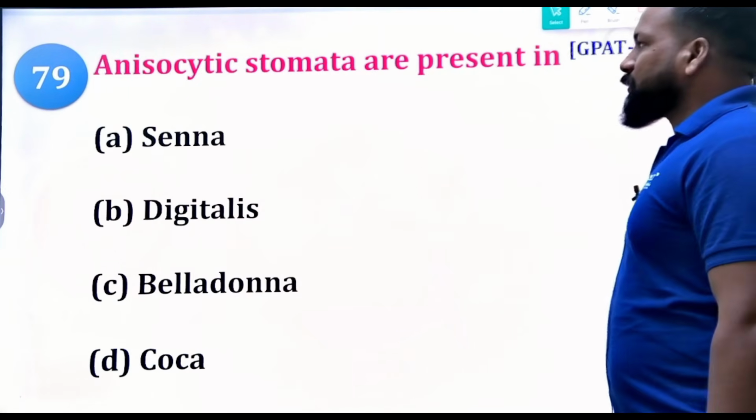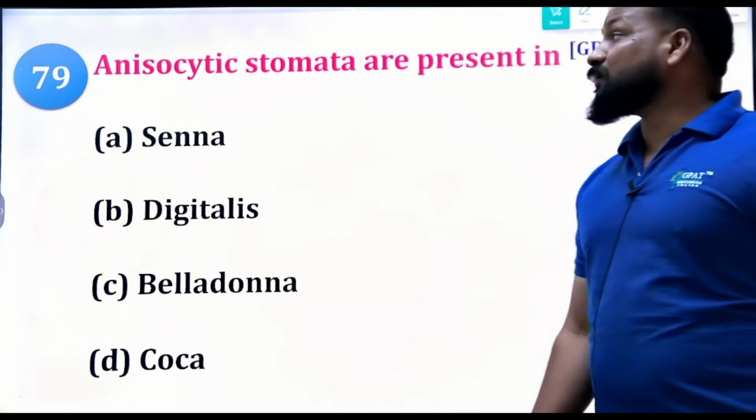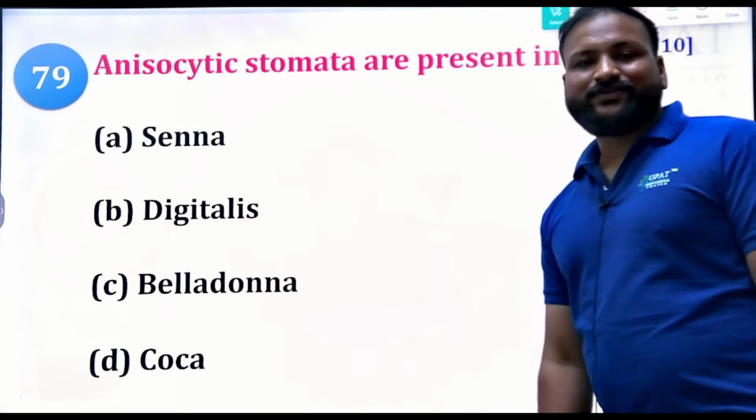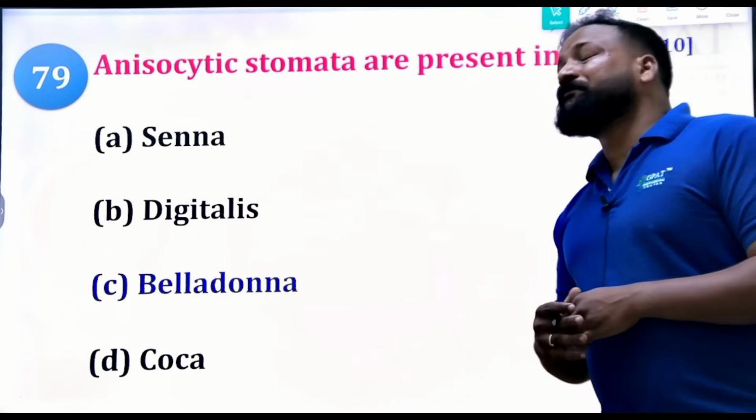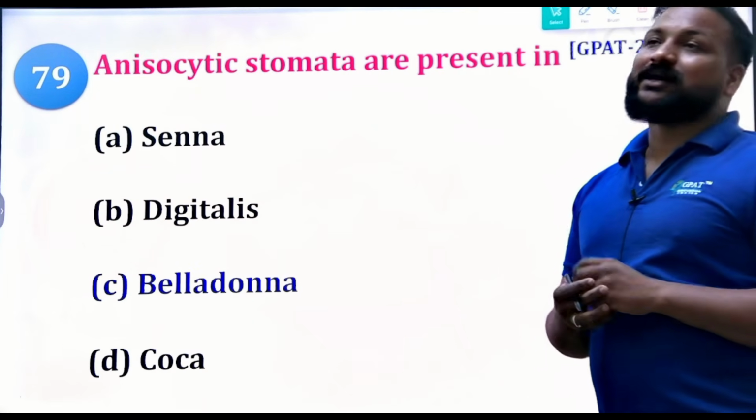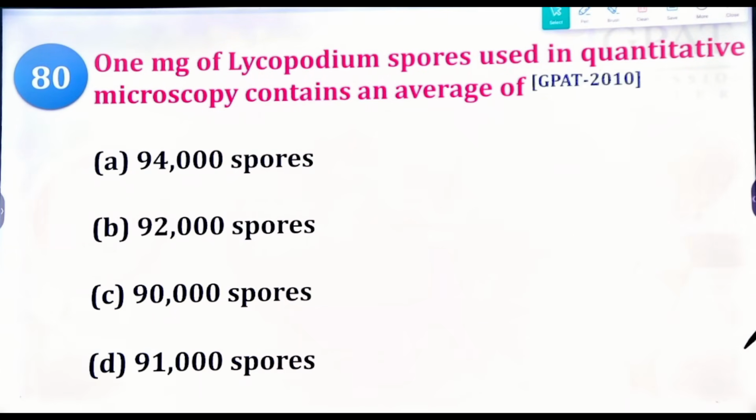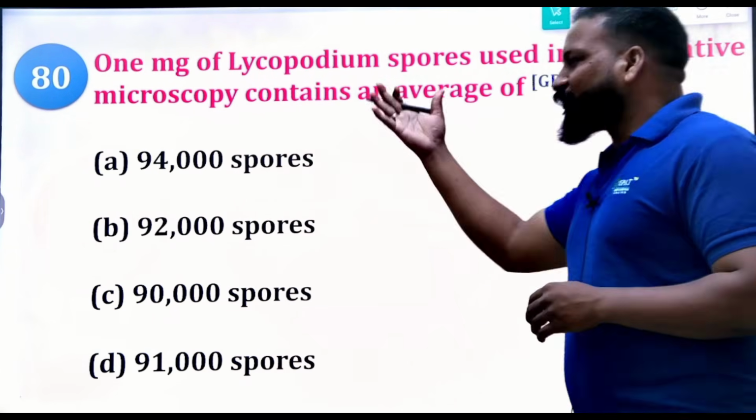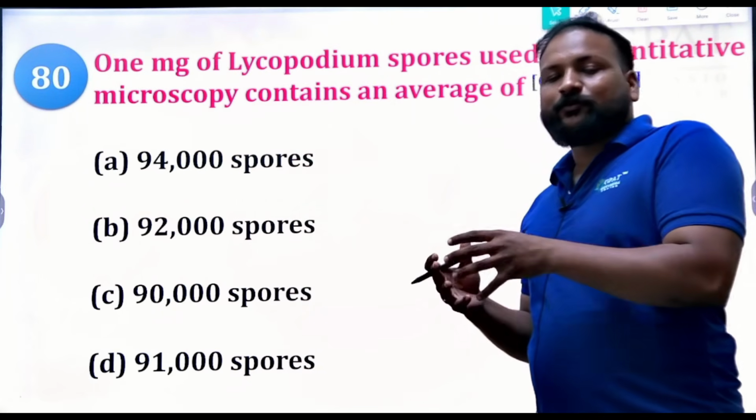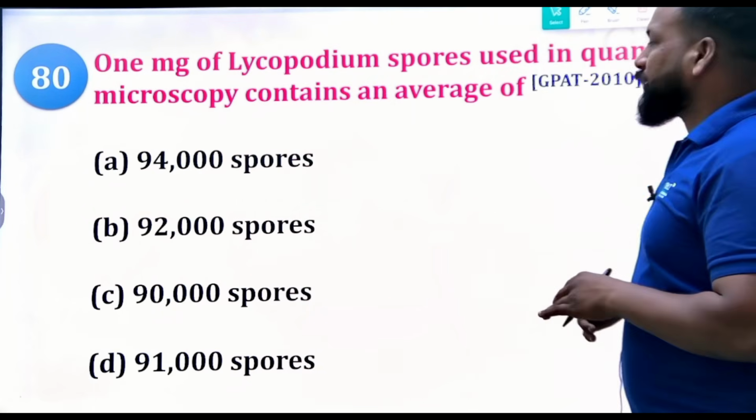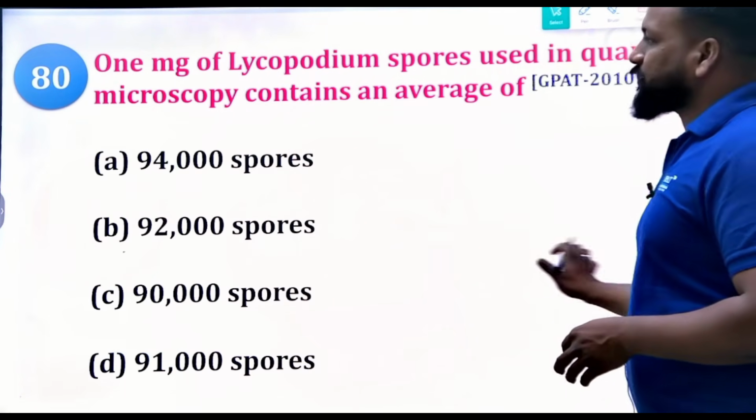Next, anisocytic stomata are present in which of the following leaves? This question is from 2010. Yes, this is directly from belladonna. Anisocytic stomata is in the belladonna. Yes, obviously. 1 mg of lycopodium spores used in the quantitative microscopy contains an average of how many spores? Same question, but in a different aspect. Yes, 2010 question, and undoubtedly option A is right.